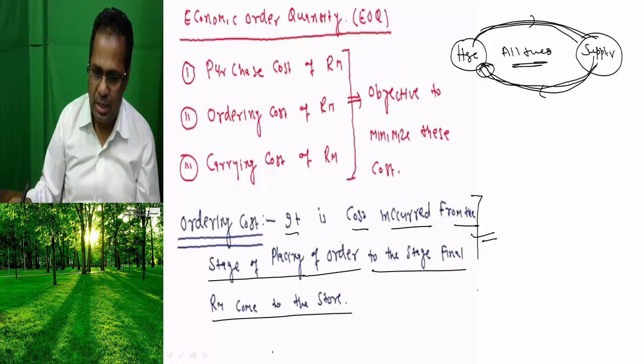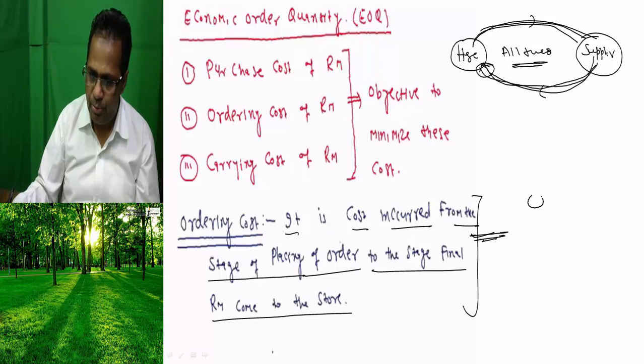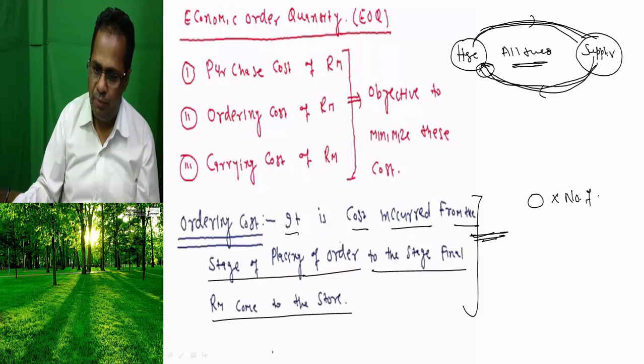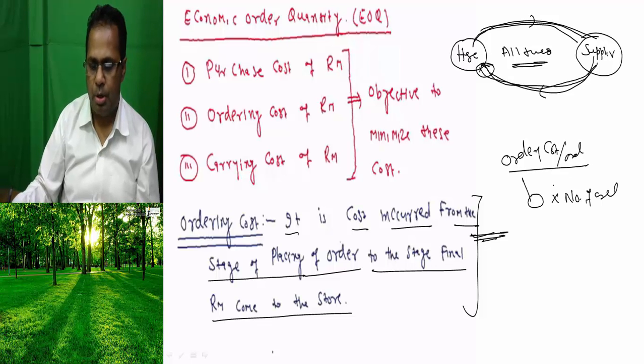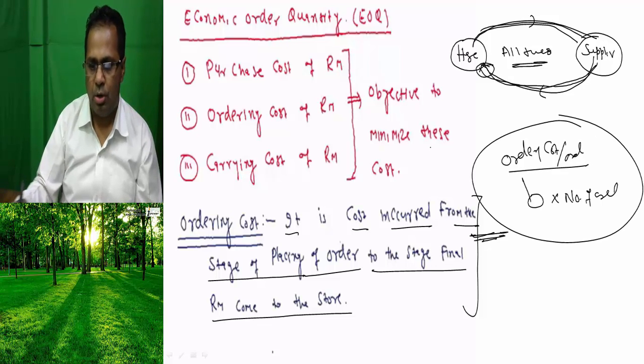These costs are calculated. This is generally represented by O. O into number of orders. O is the ordering cost per order, multiplied by the number of orders. This is the way to calculate the ordering cost.